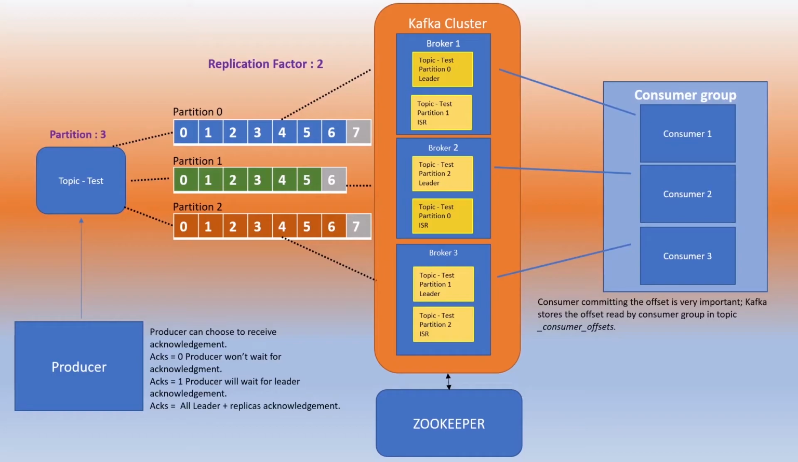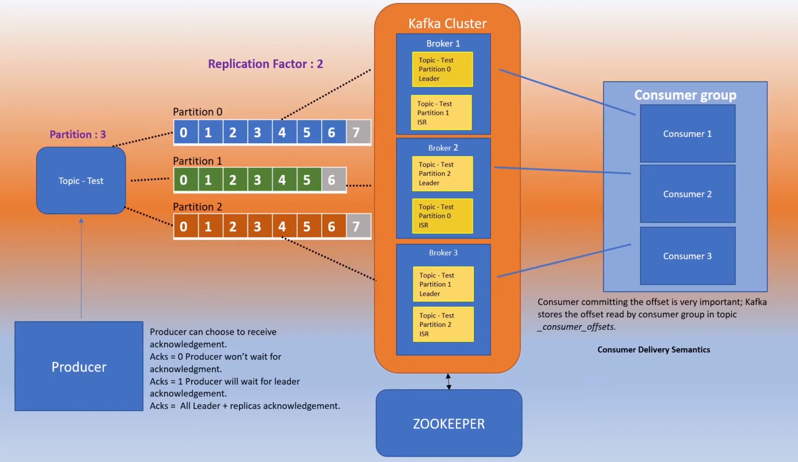Kafka stores the offset read by a consumer group in a topic called _consumer_offsets. So let's take an example. Suppose a consumer has read messages until offset 5 and has also committed until offset 5, after which a consumer from that consumer group goes down. Now Kafka remembers that for this particular consumer group, the last committed offset was 5. So next time it is going to deliver the message from offset 6.